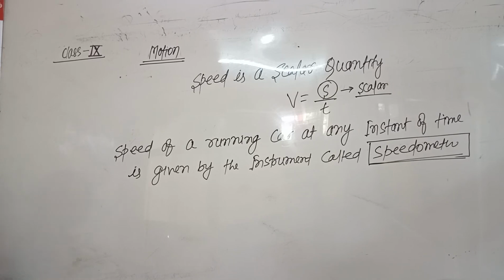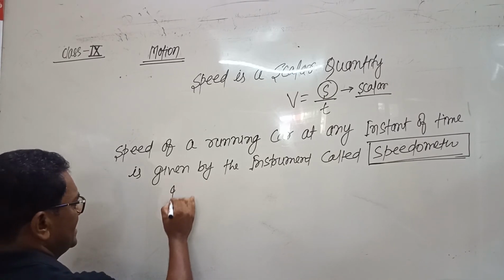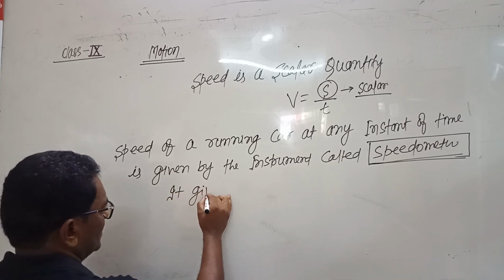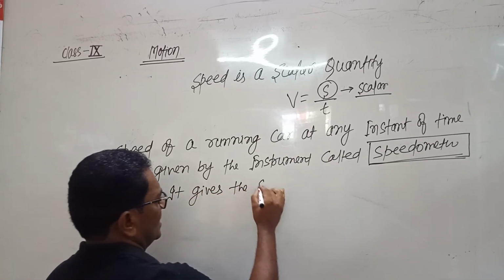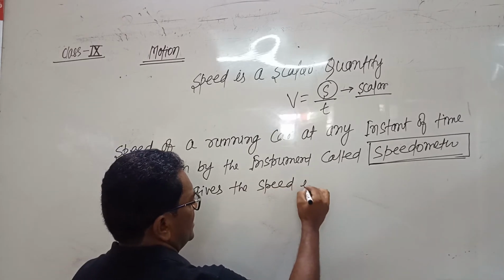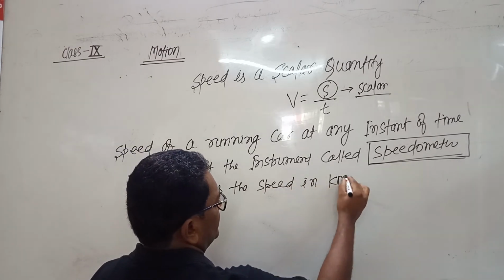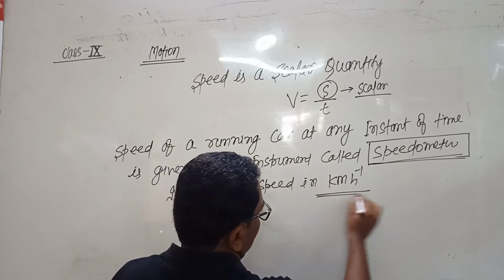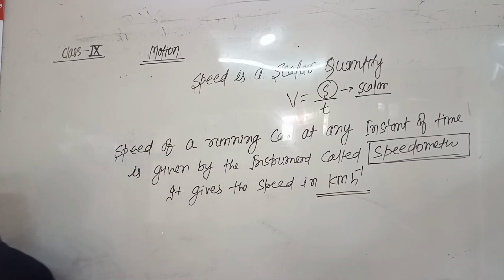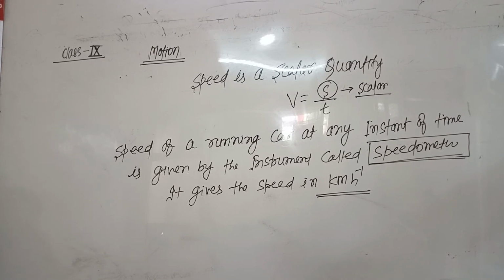It is fixed in the car and it gives the speed in kilometer per hour.